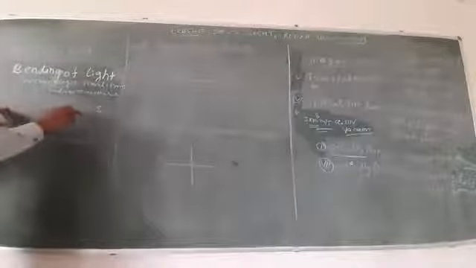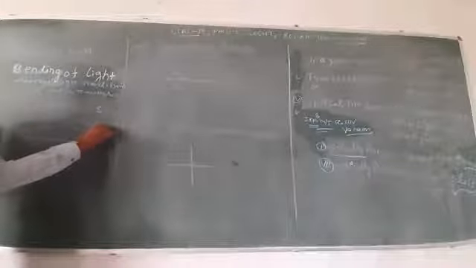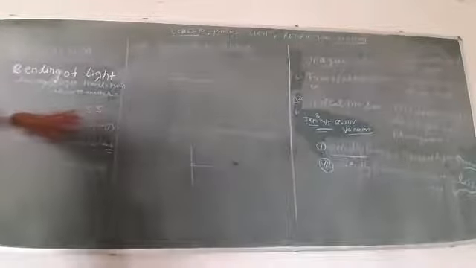So, if the ray of light travels from rare to denser, like this is medium first and this is medium second, and this is the plane that separates medium first from medium second.